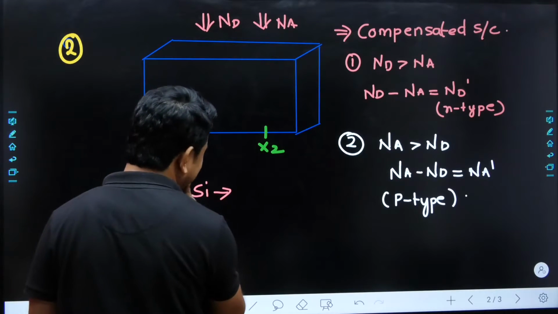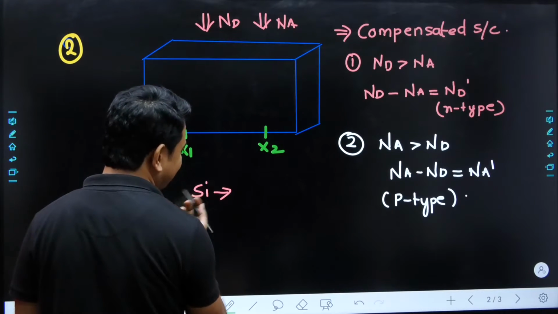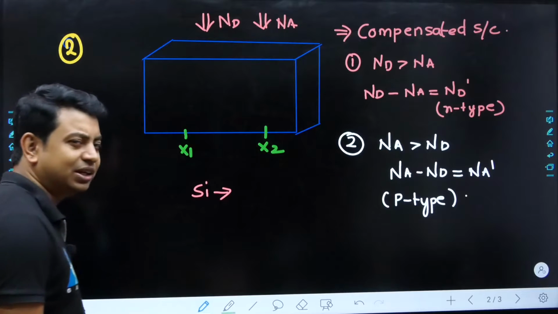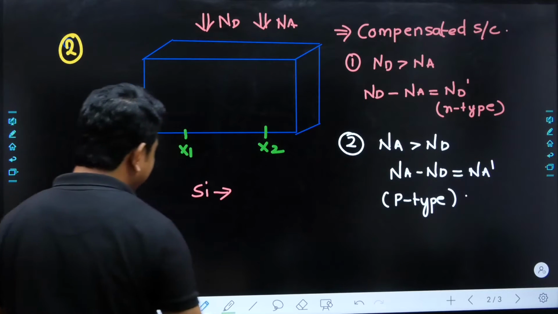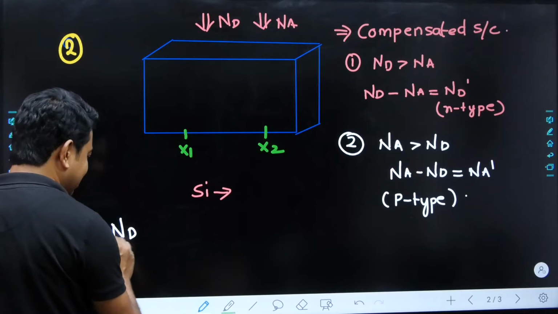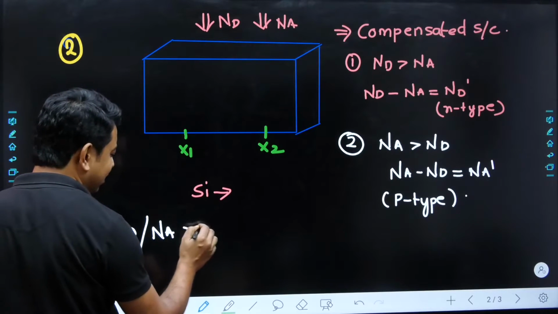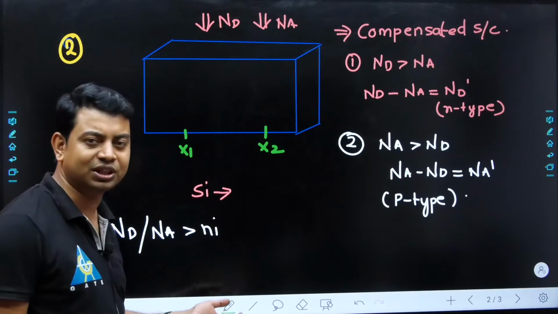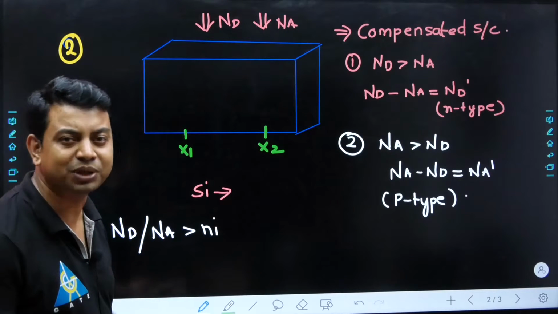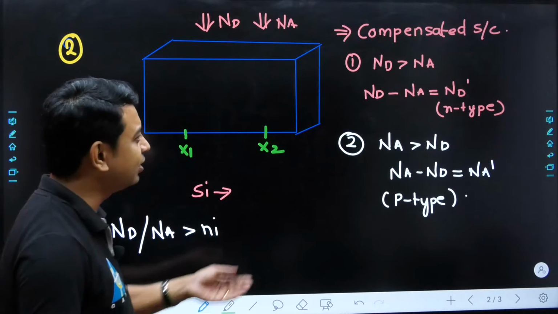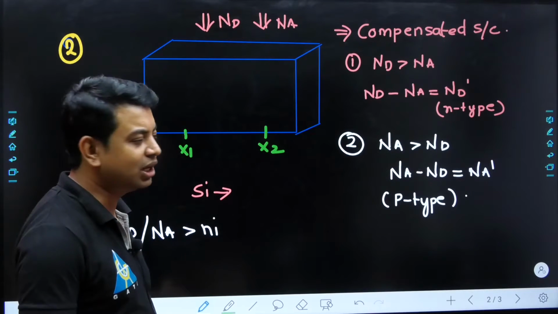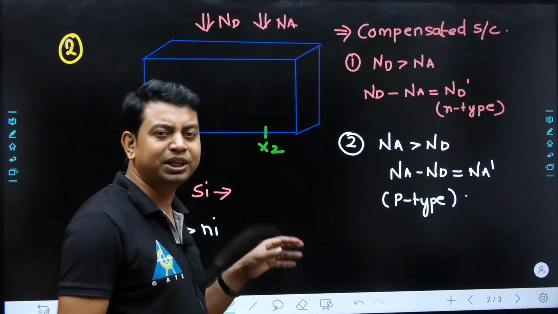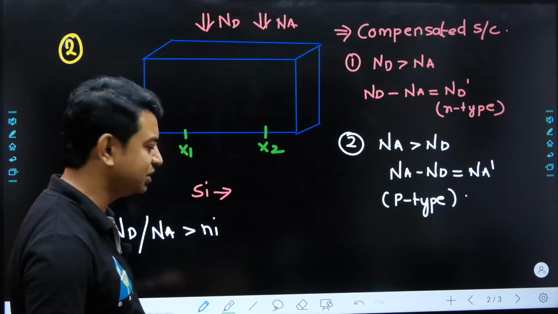And if it is silicon, then we have to think about silicon also. Sir, initially the semiconductor is made up of silicon, so why are we not taking the intrinsic concentration? I already told you, if the doping concentration, either Nd or Na, is greater than the intrinsic concentration, then we ignore the presence of intrinsic concentration inside the semiconductor in the presence of extrinsic material. That's why, for deciding the type of semiconductor, we always subtract only the doped materials, not the intrinsic material.